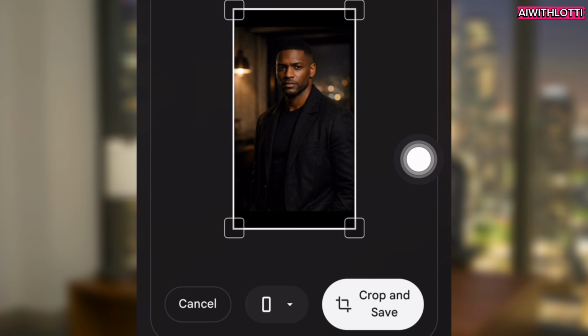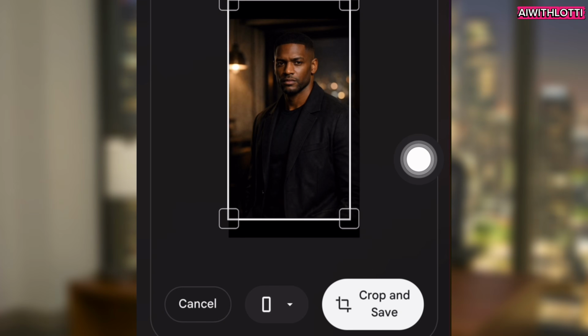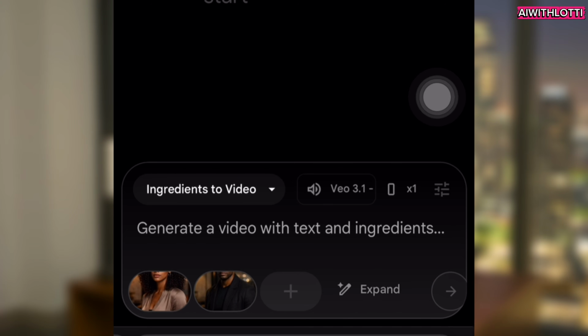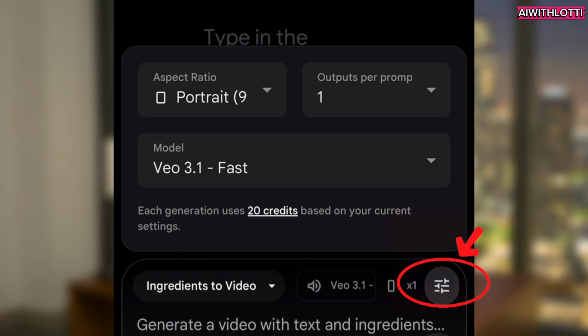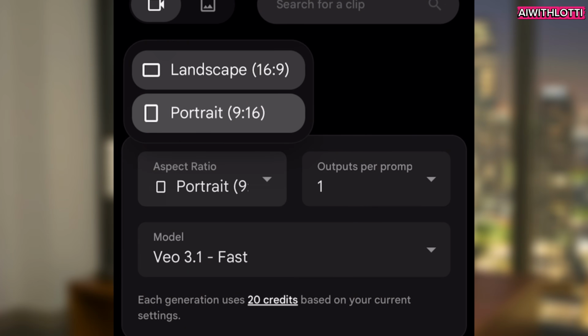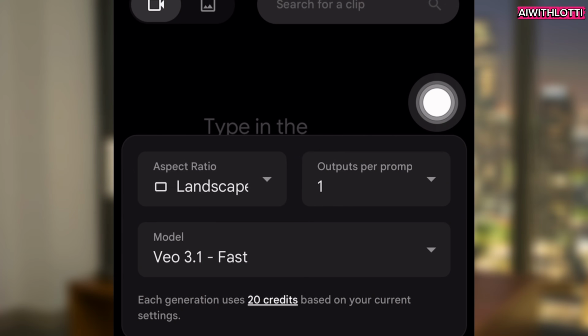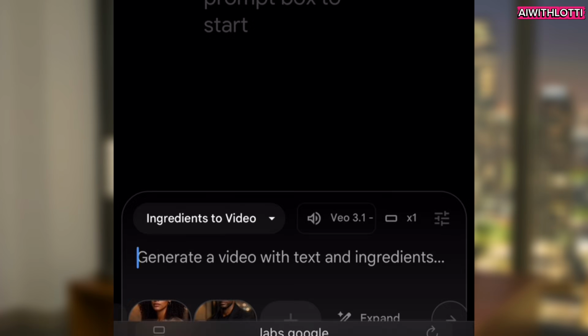Upload her, upload him. Now you can change the ratio of them, but I just leave it the way it is because you are going to change it later. Next, you're going to put in your prompt and you're going to change the ratio to 16:9. So click on settings right there, and then you're going to put in landscape 16:9. Also make sure your output is 1 and you're on VO.1 fast.